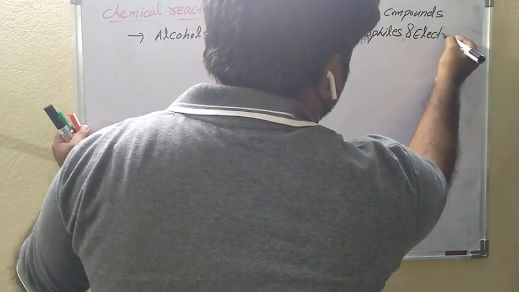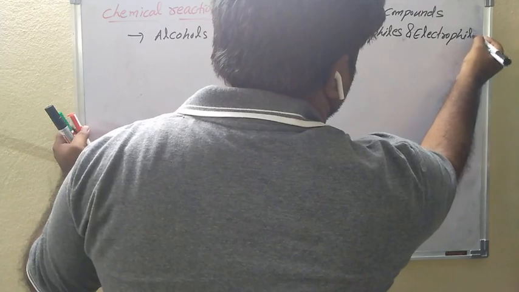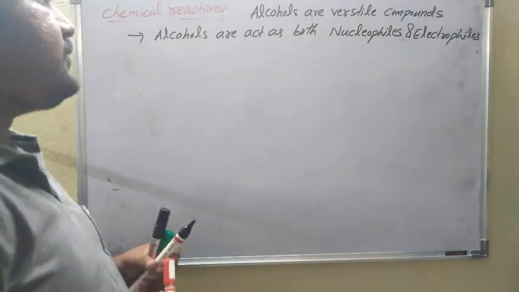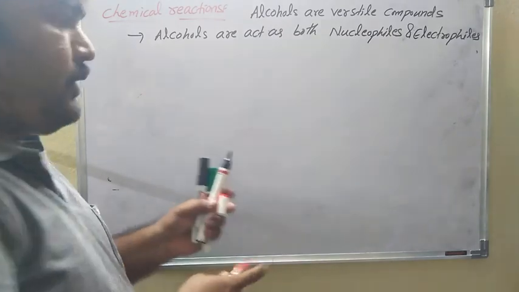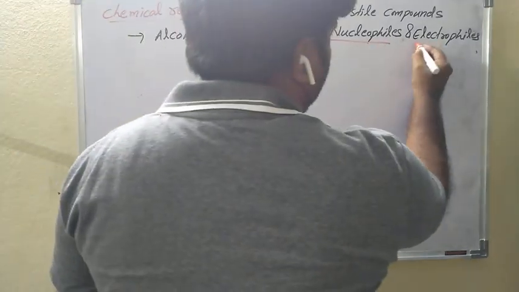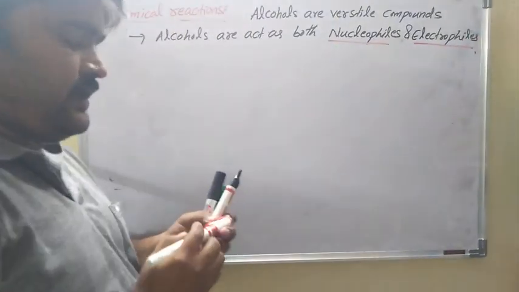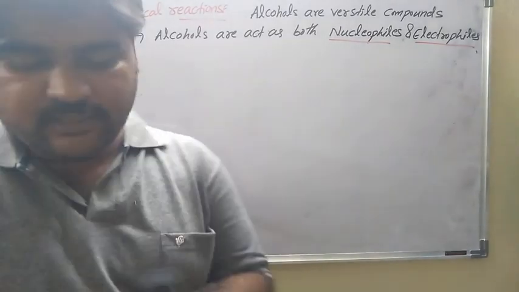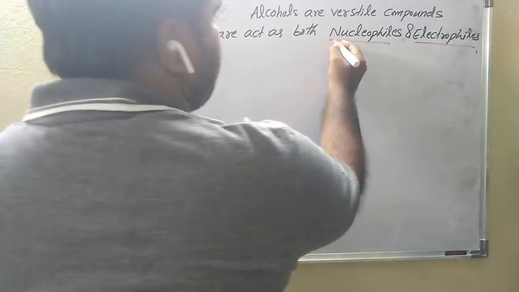Very important. Alcohols are versatile compounds. They act as both nucleophiles as well as electrophiles.